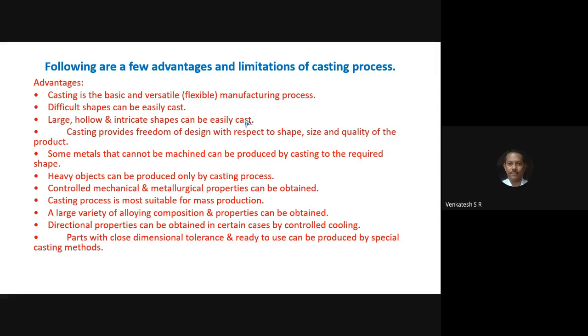All of you observe here: difficult shapes, large, hollow, intricate shapes can be easily cast in the foundry. The size, design, shape, or quality of the product are very important, so that also you can control in the casting process.